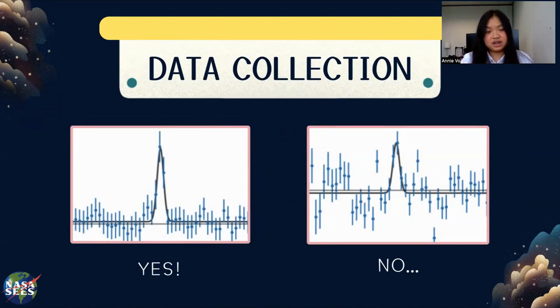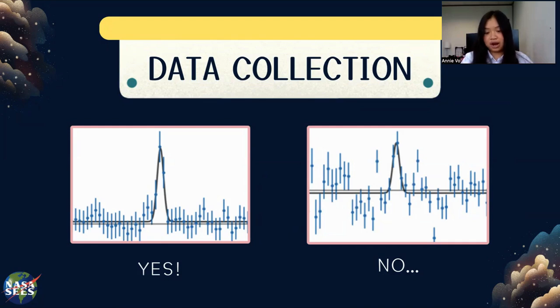So for our first set of data collection, we look at spectrographs. These blue dots are actual data points and their ranges, and the spikes are their emission lines. When they line up with the black line there, that means it's good data, and that means it's an indication of no noise and no skyline. And it's a good line of fit because it has to be on the black line.